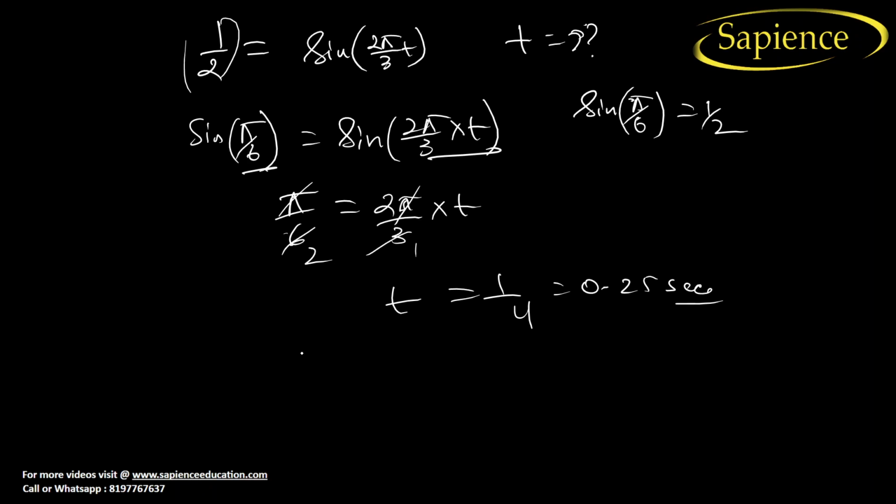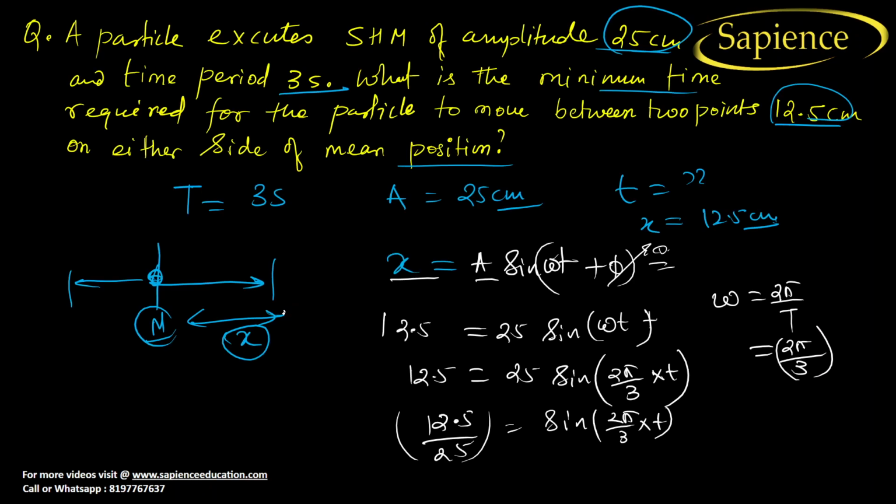This is the time for traveling one side displacement, that is 12.5. So the time t1 for the right side is 0.25. But they are asking the time required for the particle to move between 2 points, so the left side also, that is 12.5 on one side and 12.5 on the other side.